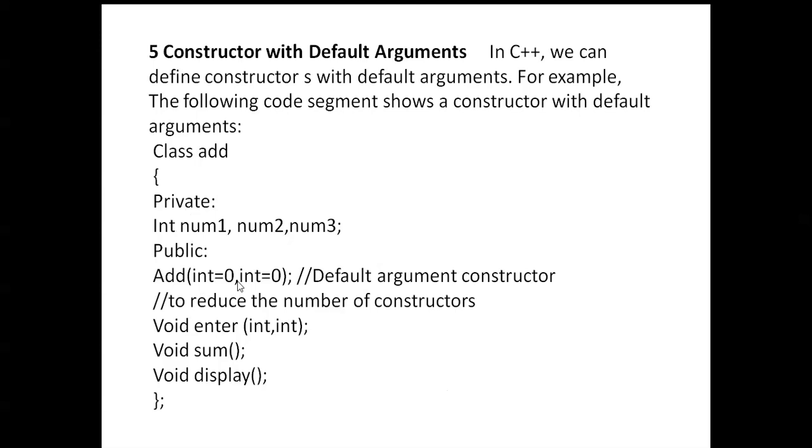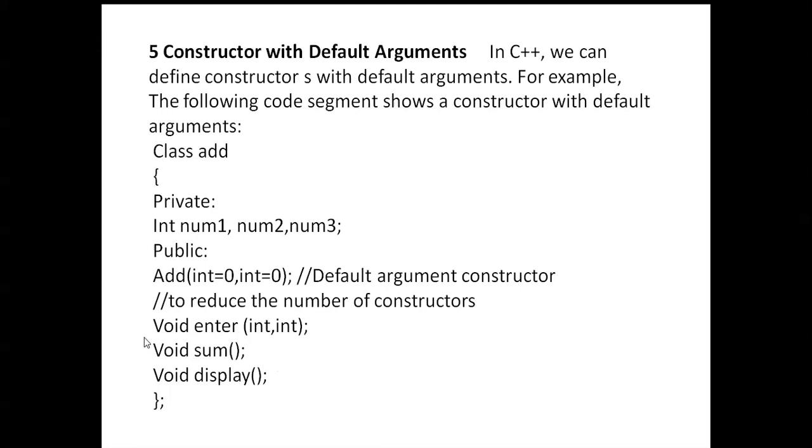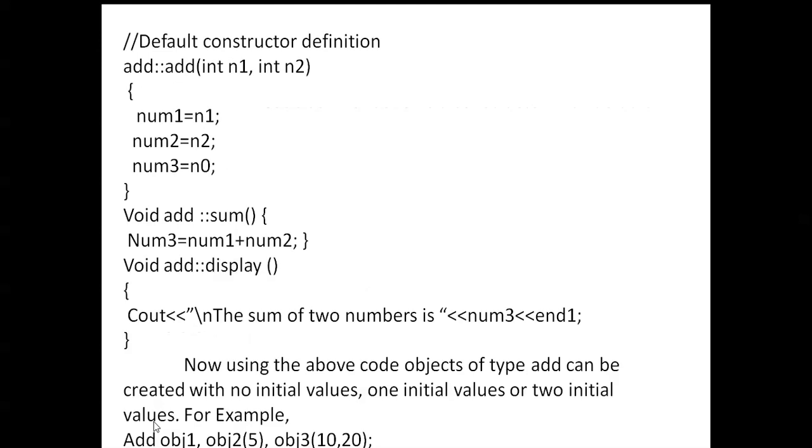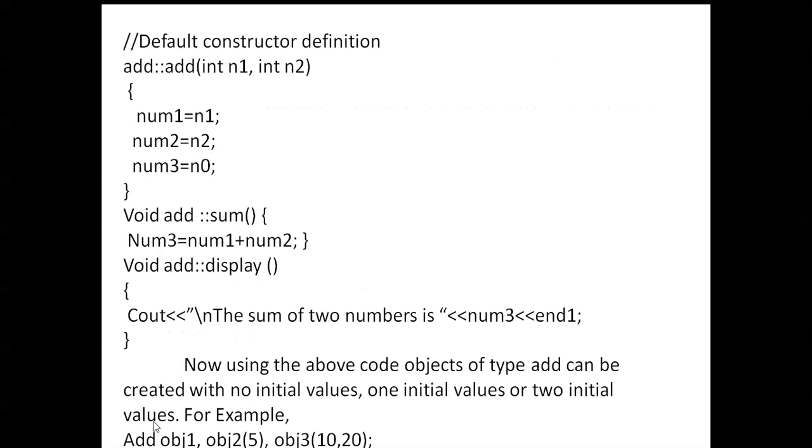This is done to reduce the number of constructors. Here you can see void enter(int, int), void sum, void display. When the class closes, you must use curly braces with a semicolon.